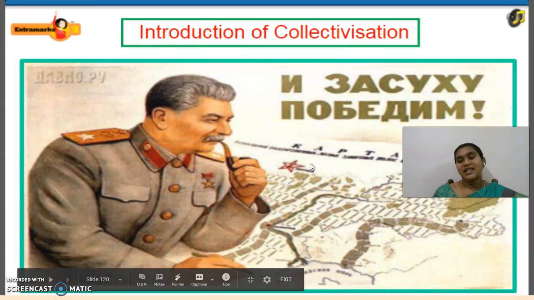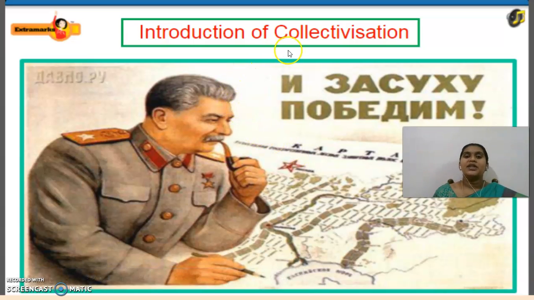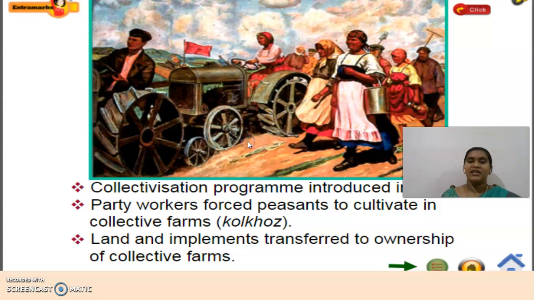So that is the reason he introduced the method called collectivization. He introduced collectivization because he believed some rich peasants and traders in the countryside were keeping stocks and making high profit when prices increased.